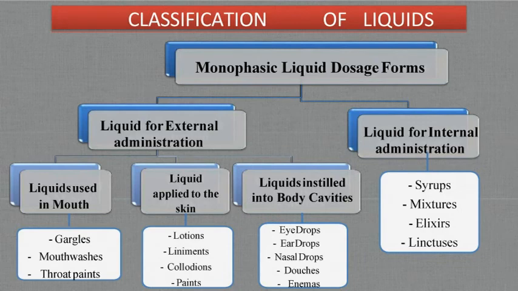Liquid for internal administration. Examples like syrup, simple syrup, ferrous phosphate syrup. Mixtures, they are used for combination. Elixirs, they are hydroalcoholic solutions. And linctuses, again they are viscous preparations for decongestion of the throat.